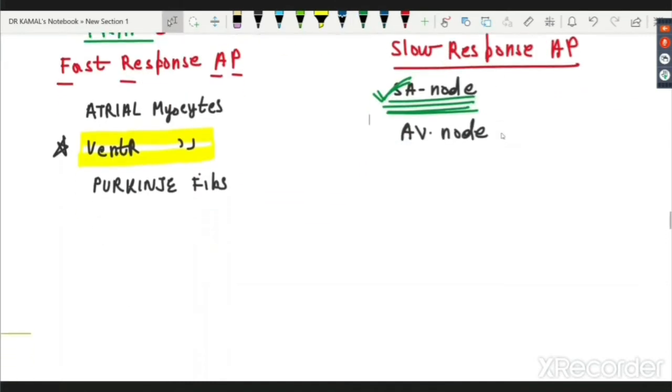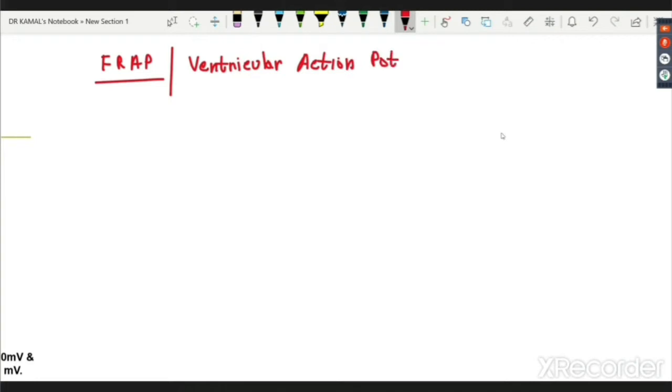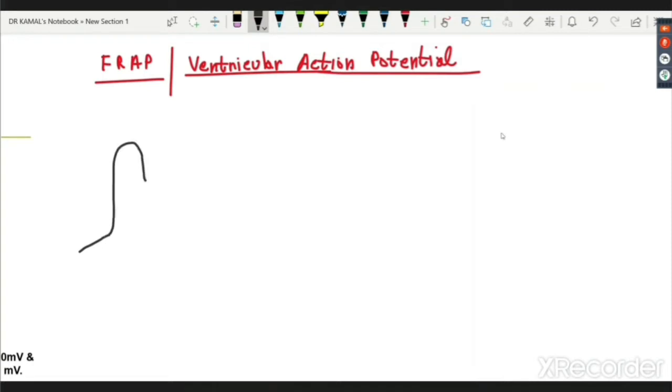Now let us discuss how they differ and what the ion channels involved are. When I talk about fast response action potential, or as I told you, ventricular action potential, you till now have done the nerve muscle, the neuronal action potential, right? So please remember this is entirely different. If I quickly draw the neuron action potential, you could recall it was looking like this. This was my neuronal action potential.